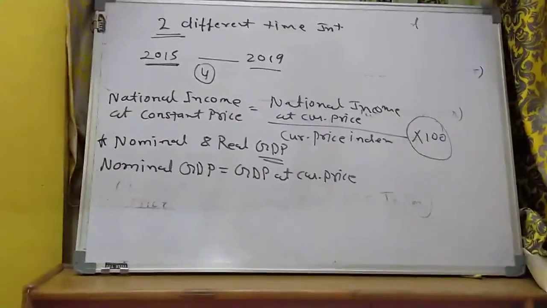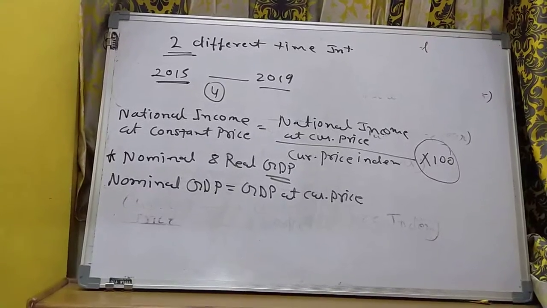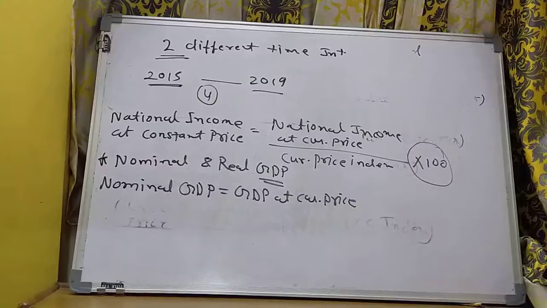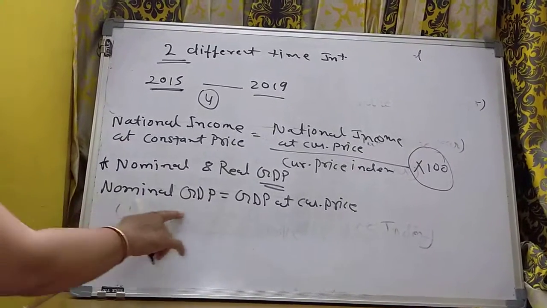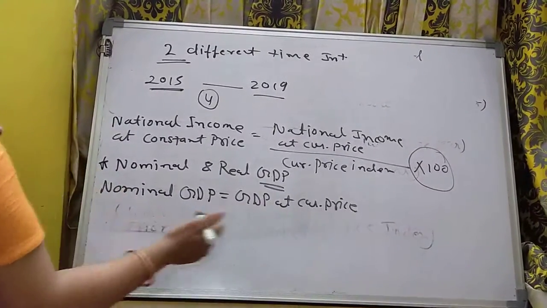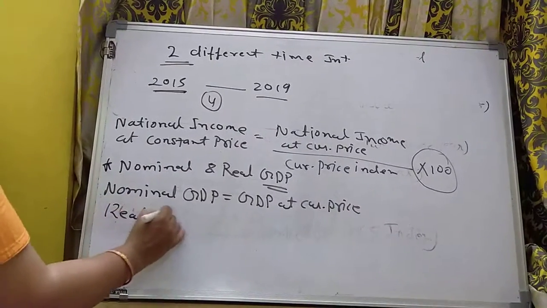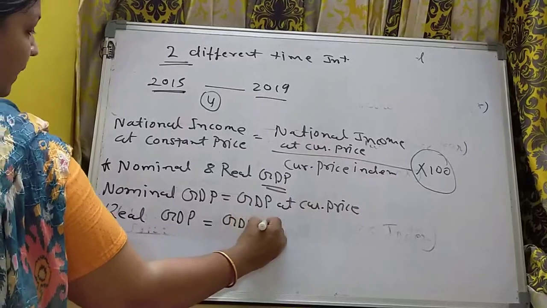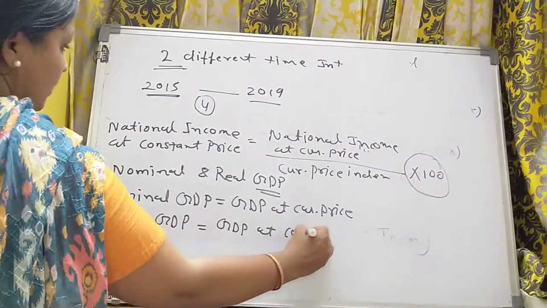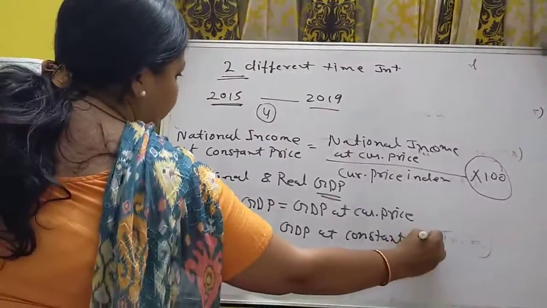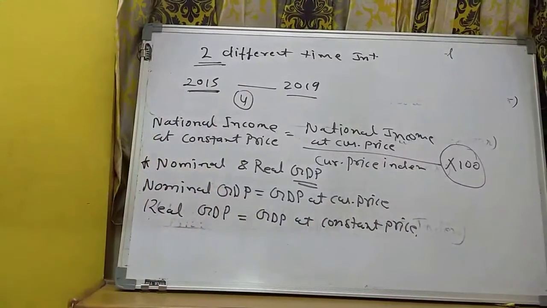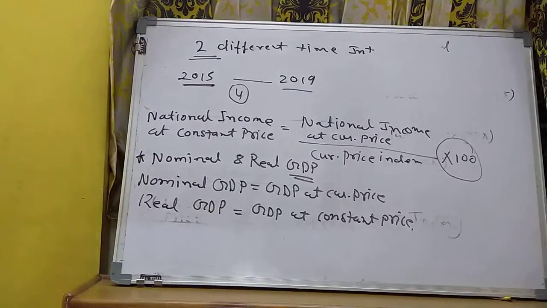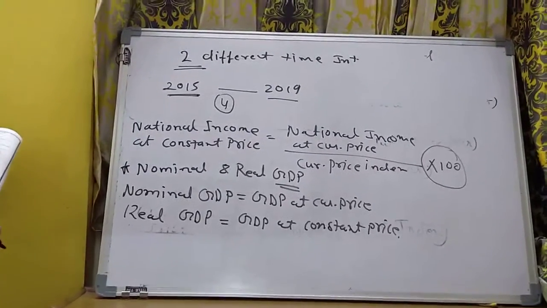In this video we had learned what is the national income at current price. It is also known as nominal national income. So nominal GDP equals GDP at current price. Now real GDP, it means GDP at constant price. Fine. Nominal GDP equals GDP at current price and real GDP equals GDP at constant price.